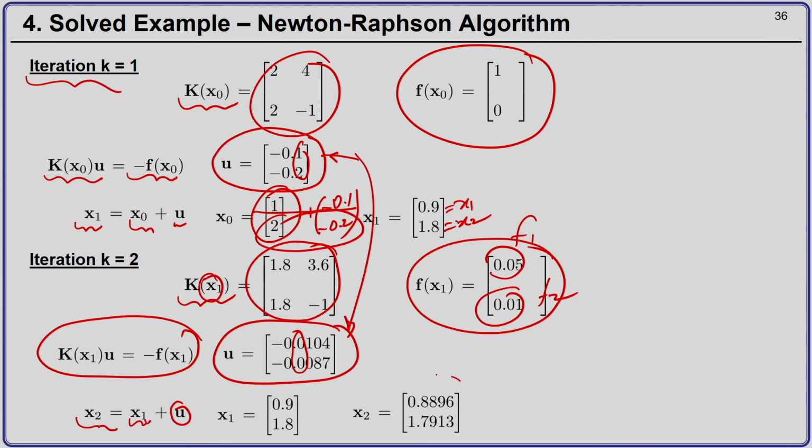Now, I get my new estimate of the solution by adding the solution u to the previous estimate, and my new estimate comes out to be 0.8896, 1.7913. Okay. And you can compare here. So, we have drastically come down to 0.8896, 1.79 with respect to the initial solution, but with respect to the previous solution there is only some marginal improvement.